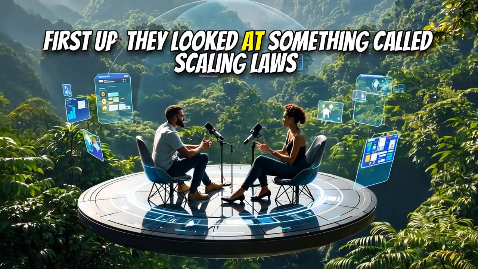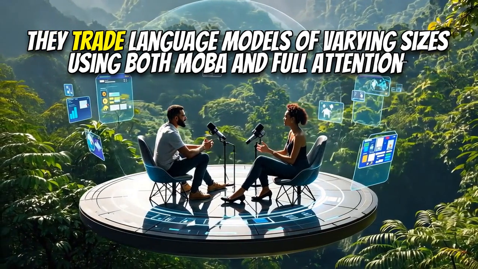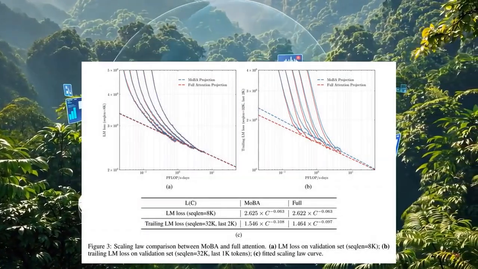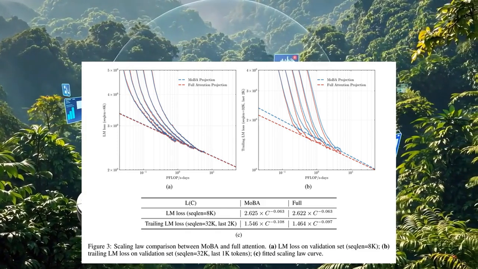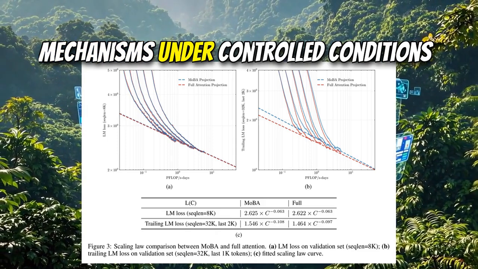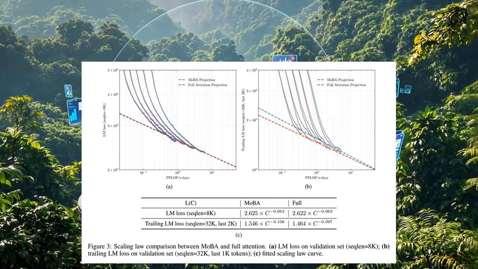First up, they looked at something called scaling laws. They trained language models of varying sizes using both MOBA and full attention, following the Chinchilla scaling law. And this allowed them to compare the performance of the two attention mechanisms under controlled conditions. Right. So what did they find?